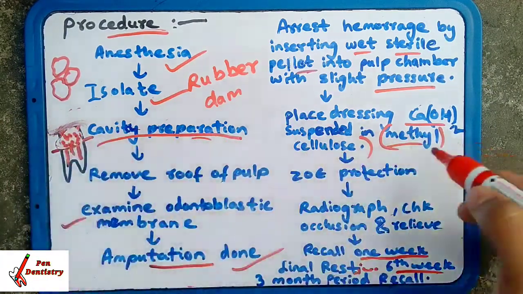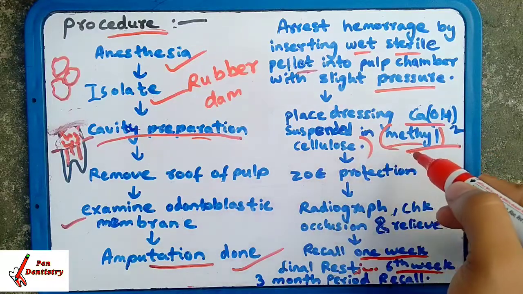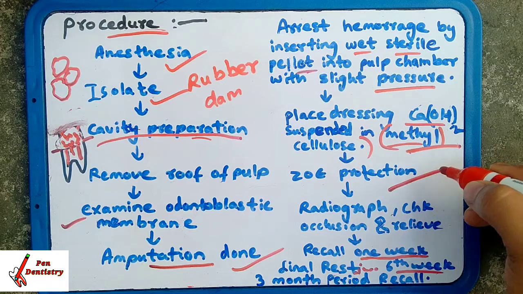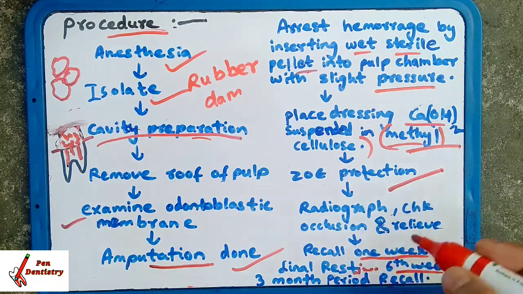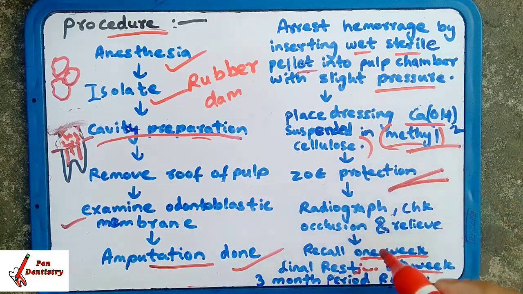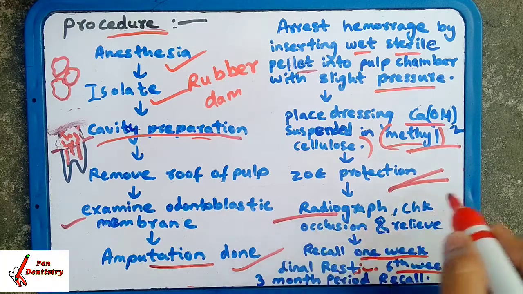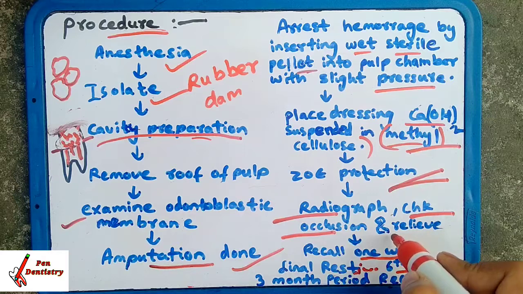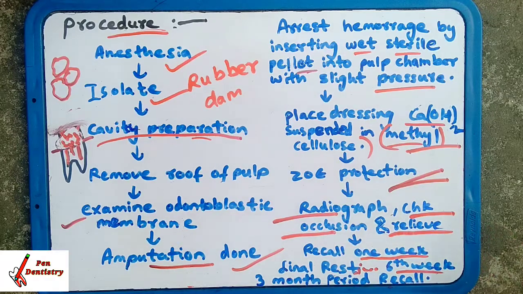Okay, suspended in what? Methyl cellulose. Then we will give a ZOE protection, ZOE paste protection, and it is done. Then a radiograph is taken. You will check whether the occlusion is correct and the patient has been relieved from the pain.